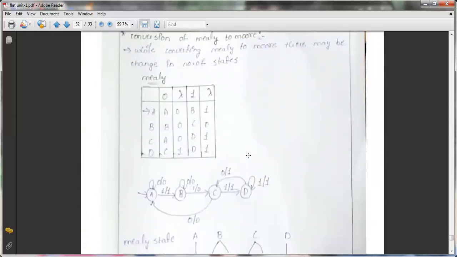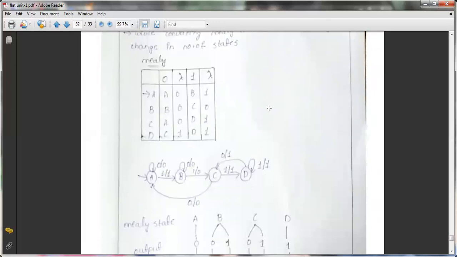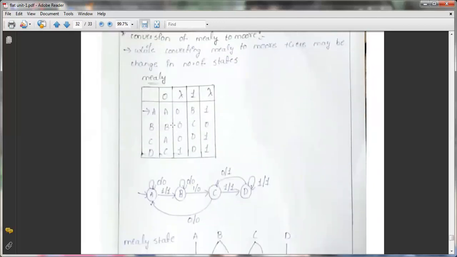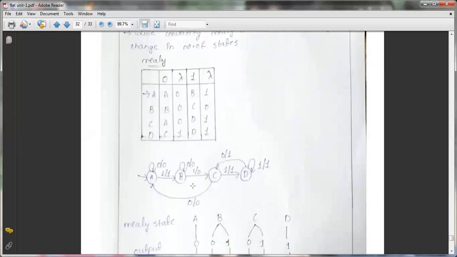Coming to Mealy to Moore, while converting from Mealy to Moore, there may be a change in the number of states here. So for the Mealy machine, the transition table is this one. A on 0 is going to A and the output is 0. A on 1 is going to B and the output is 1. Okay, so that's the diagram we have drawn here.